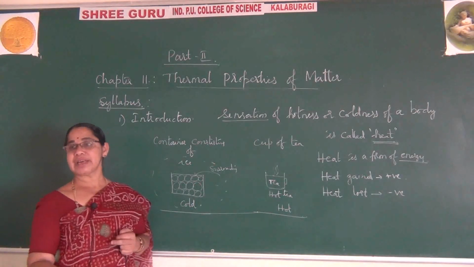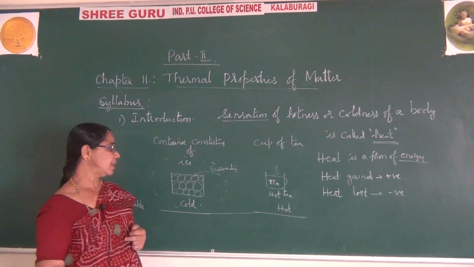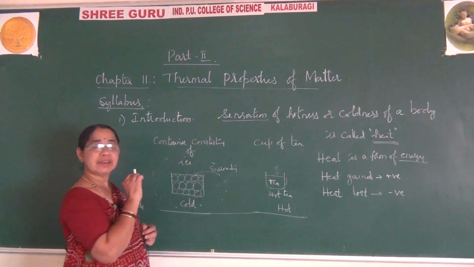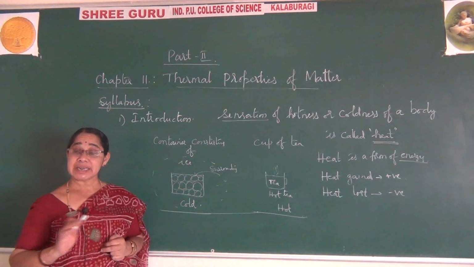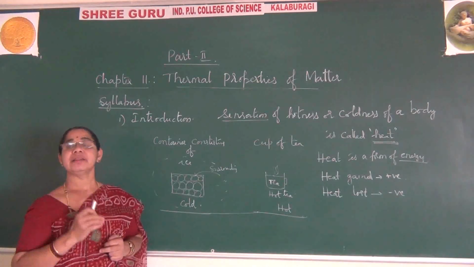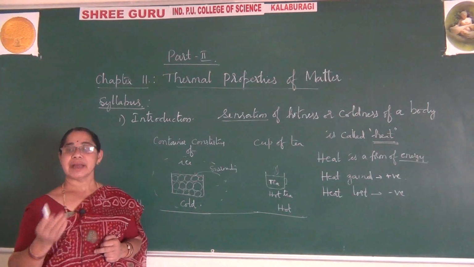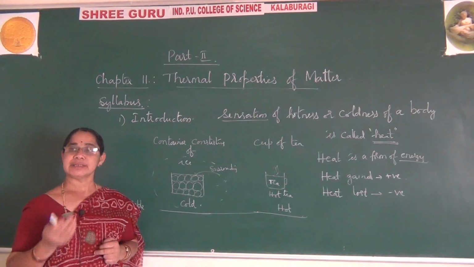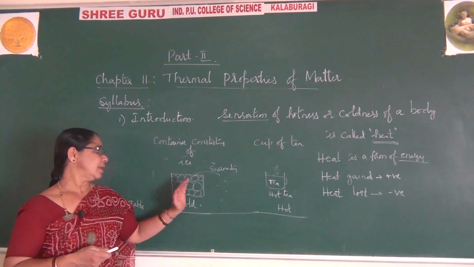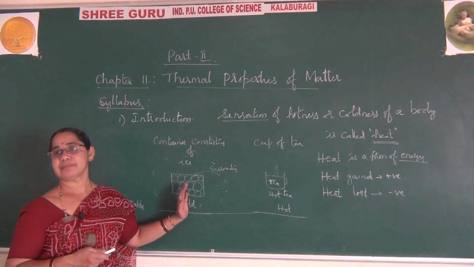Heat is a form of energy. There is a temperature difference here. The outside temperature is different, the ice is different. There is a temperature difference until an equal level arises, and only then will the flow of heat stop. So we can say heat is a flow of energy.